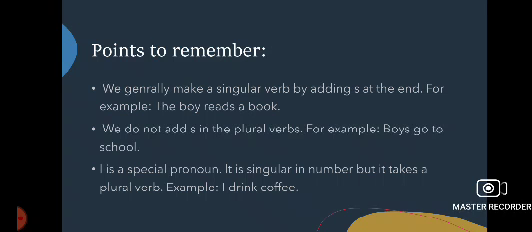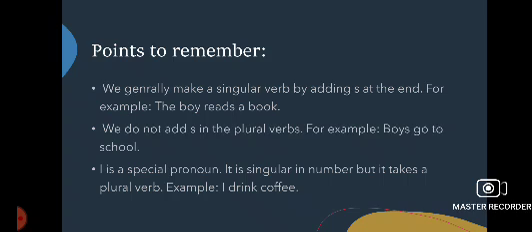Points to remember. We generally make a singular verb by adding s at the end. For example, the boy reads a book. We do not add s in the plural verbs. For example, boys go to school. And in the third, I is a special pronoun. It is singular in number, but it takes a plural verb. Example, I drink coffee.